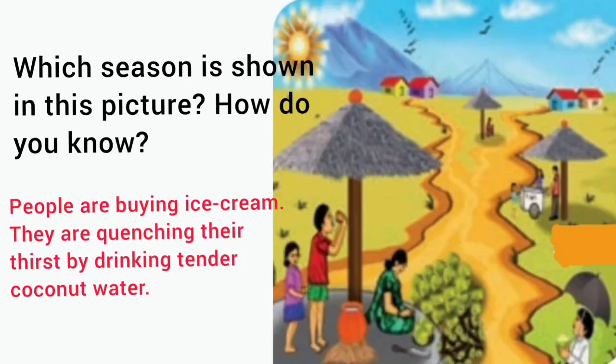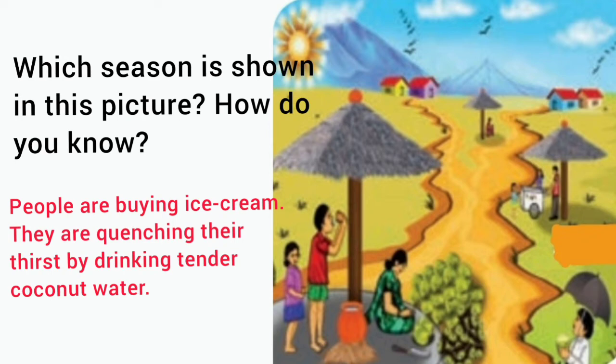So, the next question: which season is shown in the picture? In that picture, we can see many people drinking water, tender coconut water, and some buying ice creams. This shows the season of summer. People are buying ice creams.